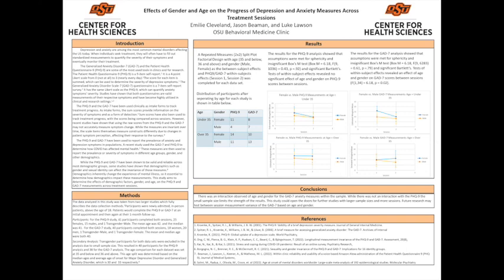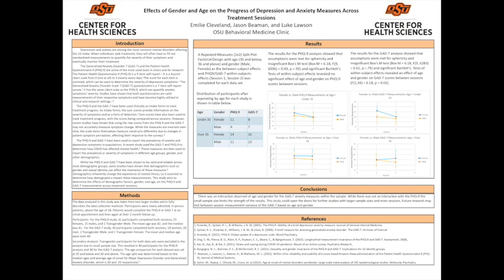The age groups were determined by the median ages for each data set being around 40, and then the average age of onset for major depressive disorder and generalized anxiety disorder both being around 30. So that resulted in the data being separated into 35 and below and 36 and above, and then also by gender, female and male. So the results: a repeated measures, split plot factorial design with age and gender as the between subject effects, and the PHQ-9 and the GAD-7 as within subject effects was completed for each data set. The distribution of participants after separating by age for each study is shown below.